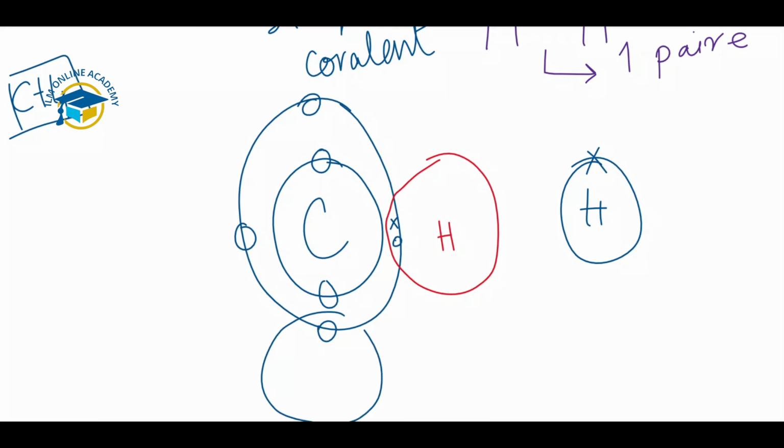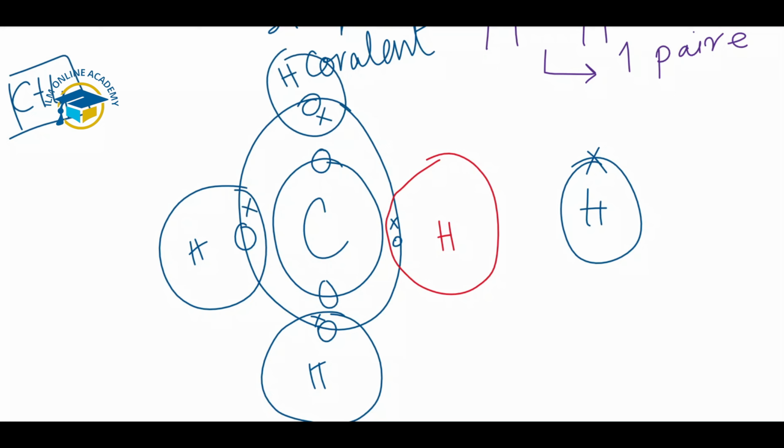For this we have 4 hydrogen atoms. Now you can see here 4 bonds are formed with 4 hydrogen atoms. So this is the structure of the methane molecule, in which we have 4 hydrogen atoms and 1 carbon atom.